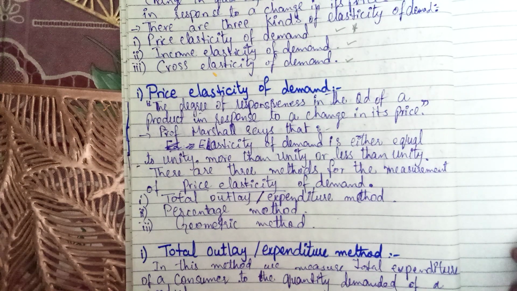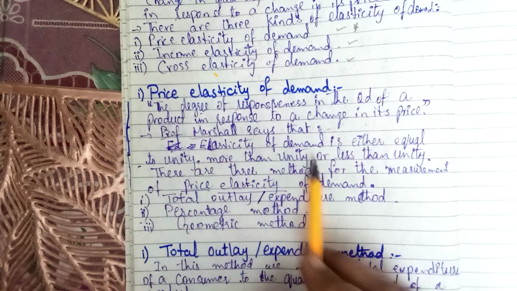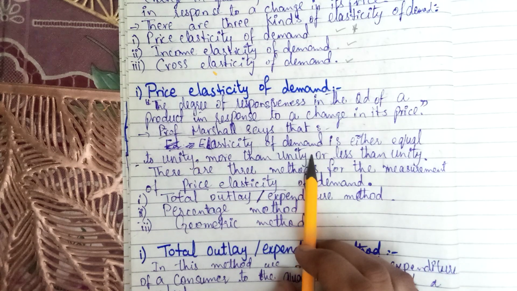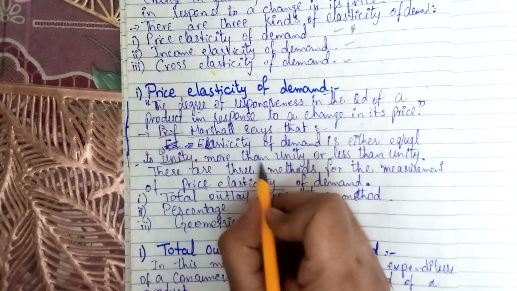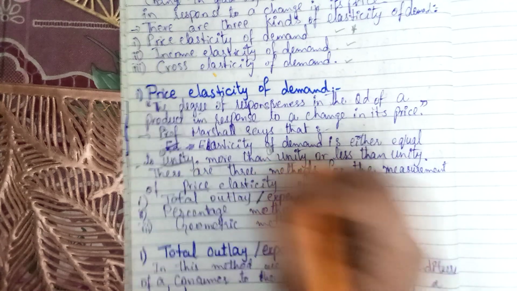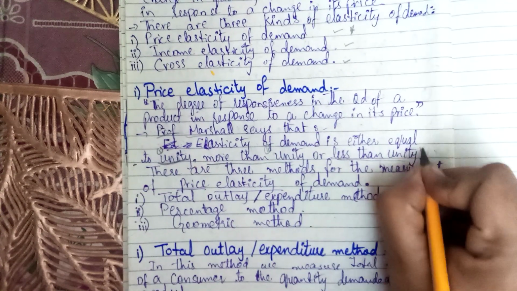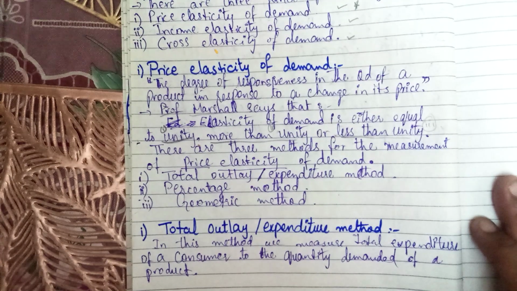Now Professor Marshall says elasticity of demand, he was a very well-known economist, is either equal to unity. This is the first possibility. It can be more than unity, or it can be less than unity. So we have three possibilities due to which price elasticity of demand is discussed.